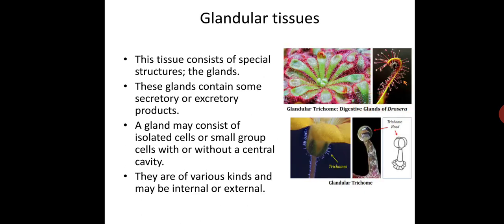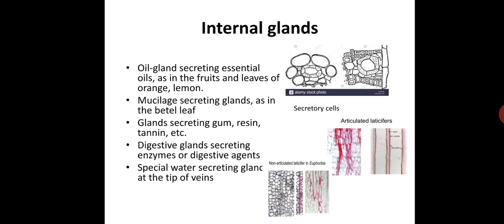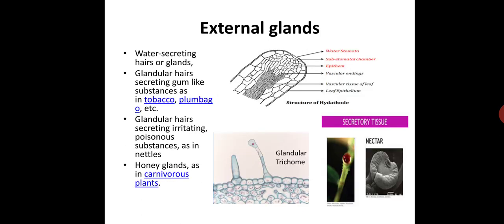Here you can see the nectary. These nectaries are special glands usually located on the floral parts. They secrete sugary substances, nectar or honey, and thus attract the pollinating insects.